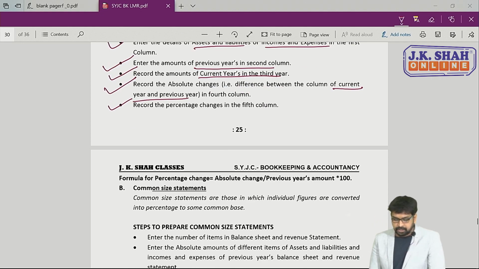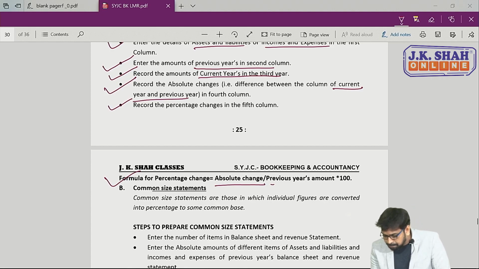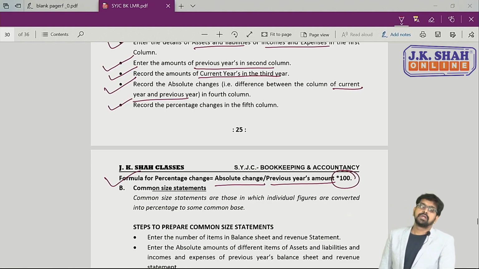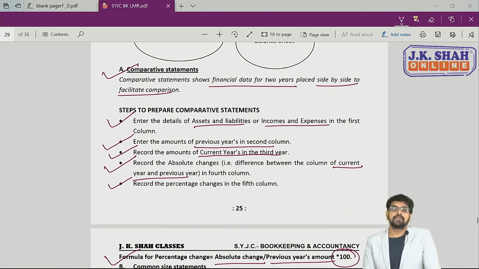उसका फॉर्मूला दिया है, देखो नीचे, formula for percentage change is absolute change. Absolute change मतलब your column number 4 divided by previous year amount, that is your second column, into 100. So absolute change divided by previous year amount into 100 will be your absolute change in percentage. So ये हमने देखा comparative statements.